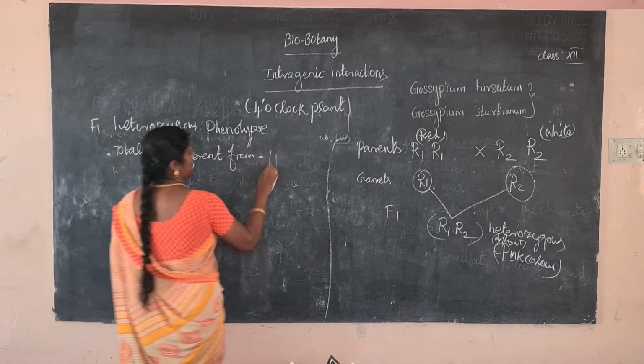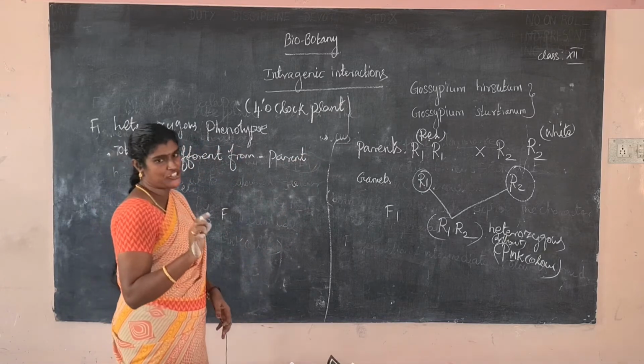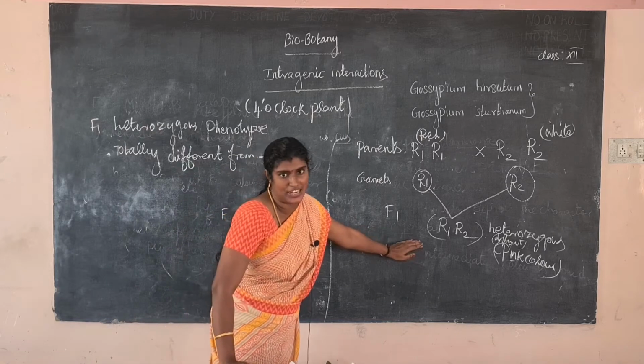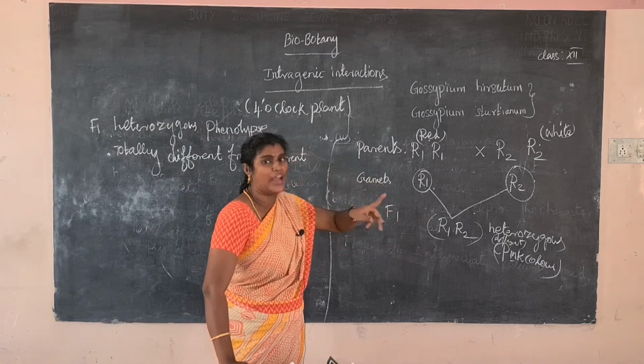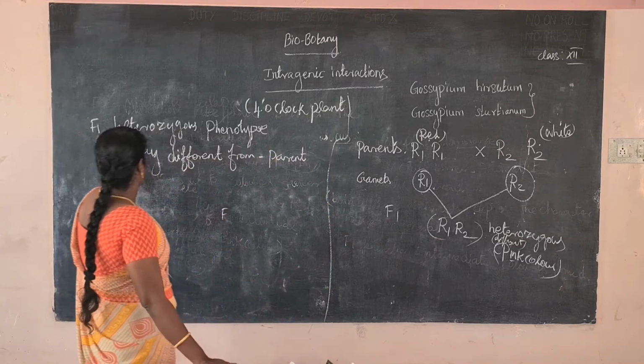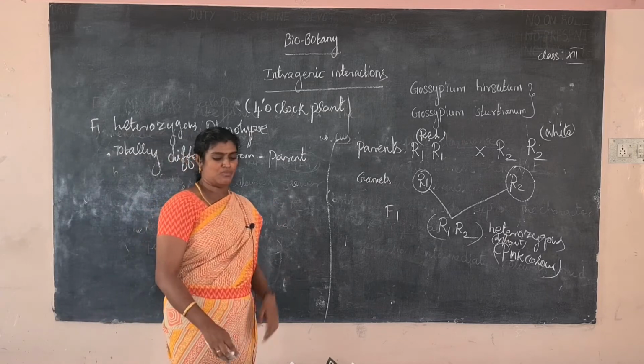What is the meaning of parent? Parent is homozygous in condition, but the F1 generation is heterozygous in condition. What is the meaning of heterozygous? Different R1, R2 is present, so it is called heterozygous. The first point, the F1 heterozygous phenotype is totally different from the parent homozygous phenotype.